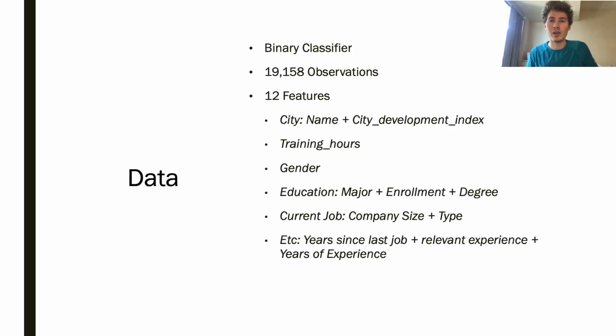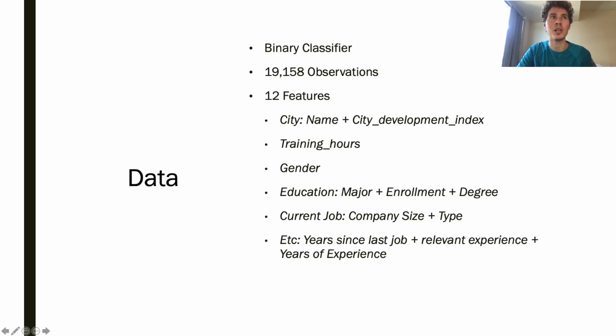Now, the data itself, we're dealing with a little over 19,000 observations, and this whole problem is a binary classifier. We're just predicting ones and zeros. We're predicting whether or not someone is looking for a job or whether or not they're not currently looking for a job. And our data set includes 12 total features, where only 2 of them are actually numerical.